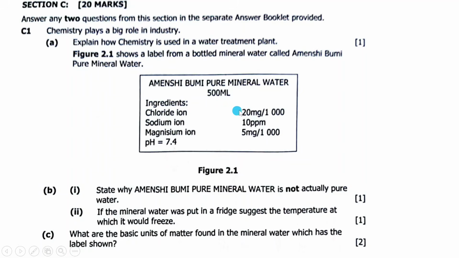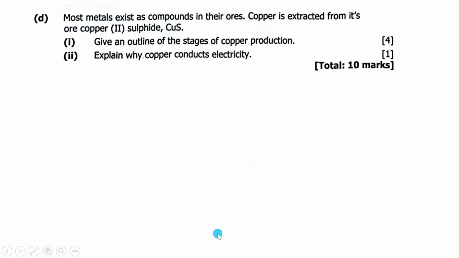Ingredients: chlorine ion, sodium ion, magnesium ion, pH. Then A1, state why Amenshi Vumi pure mineral water is not actually pure water. 2, if the mineral water was put in a fridge, suggest the temperature at which it would freeze. C, what are the basic units of matter found in the mineral water which has the label shown?